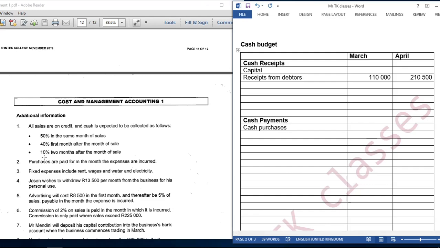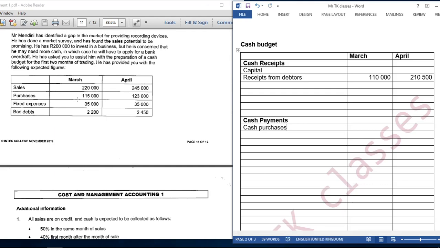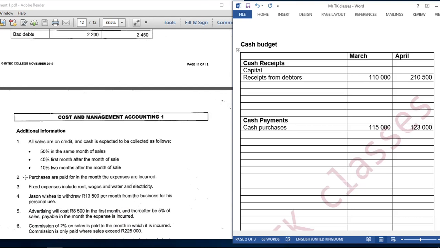Everything is cash purchases, because in that very same month they are going to pay for what we have bought. So we are going to say purchases 115,000, then 123,000. So we are done with information 2.